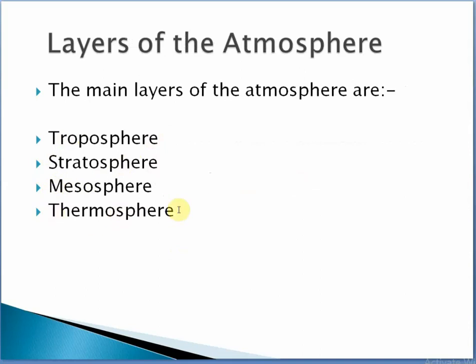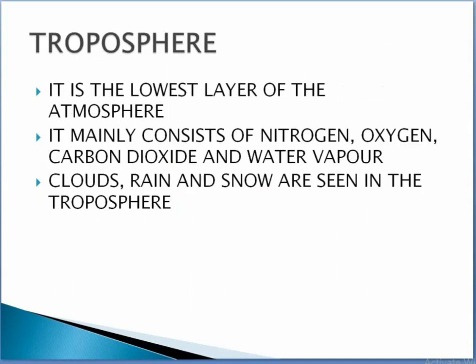So student, till now what have we learnt about? We have learnt about the atmosphere, the extent of the atmosphere from the earth's surface, and the main layers of the atmosphere. We will discuss every layer in detail. So let us start with the troposphere first.